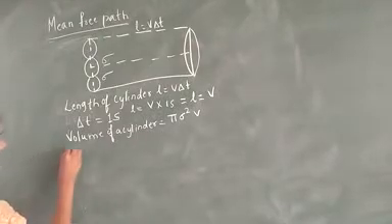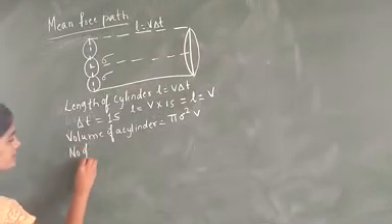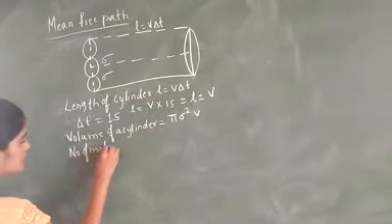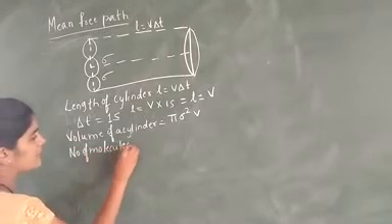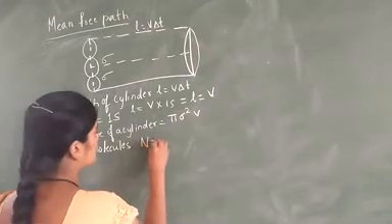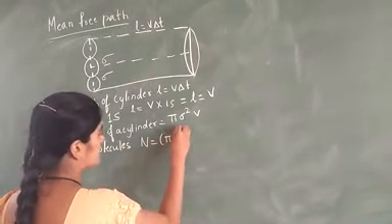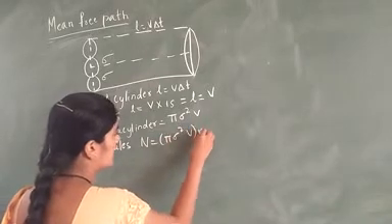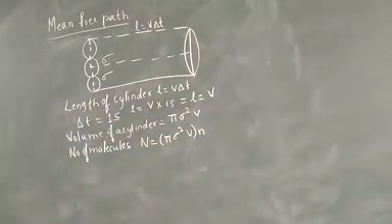Next we can write the number of molecules. The number of molecules N is equal to pi sigma square V into small n.